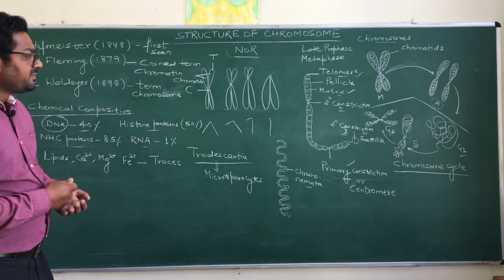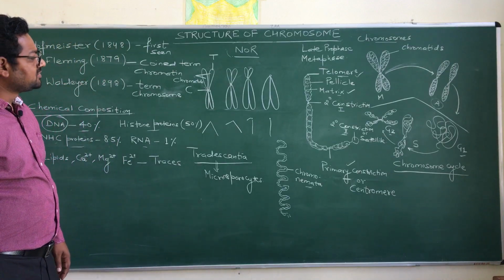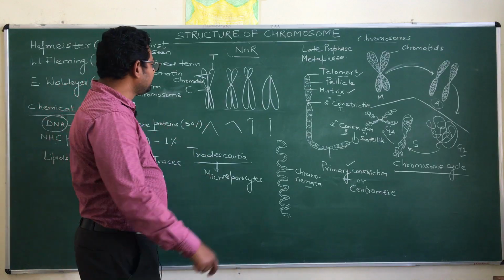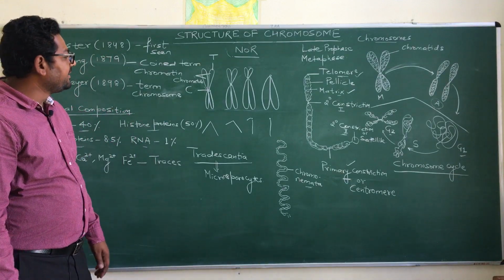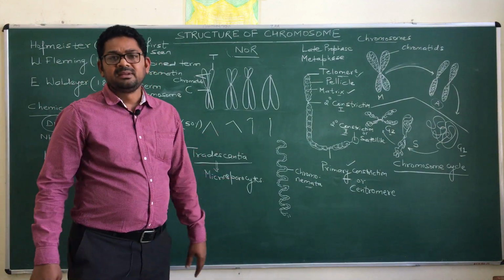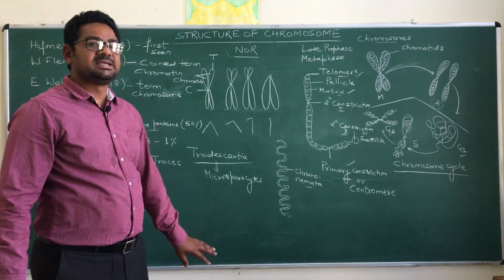So this was about the typical structure of a chromosome. Now on the basis of the constrictions or primary constrictions, or on the basis of the length of a typical chromosome, these chromosomes are categorized into 4 different types, named metacentric, submetacentric, telocentric and acrocentric. So these are the different types of chromosomes on which we can classify, acrocentric and telocentric and even the acentric one.